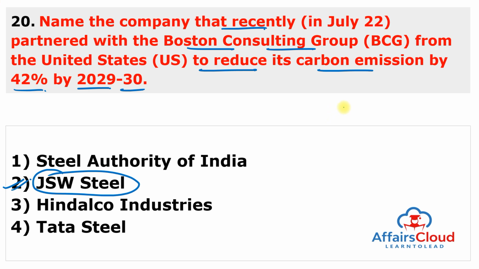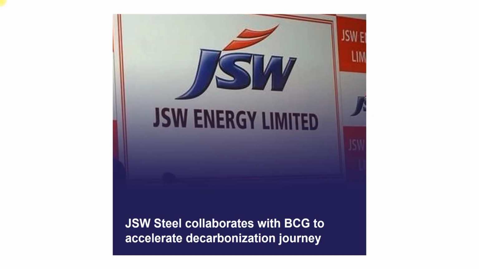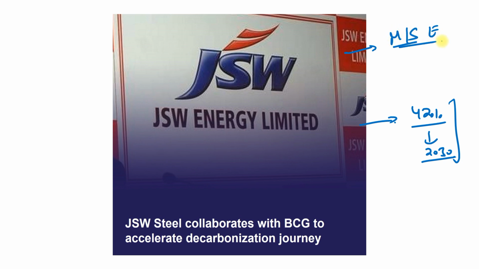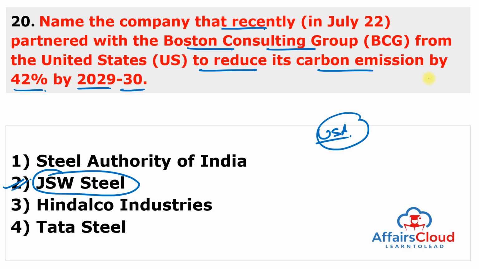So JSW Steel has partnered with the United States based Boston Consulting Group to meet its decarbonization goals, especially to reduce its carbon emission by 42% by the year 2030 versus the base year of 2005. The collaboration specially focuses on applying digital and analytics to track, measure, simulate and enhance JSW Steel's environment performance. Globally, the iron and steel industry accounts for almost 8% of the total carbon dioxide, but in India, the industry contributes 12% to the total carbon emission.